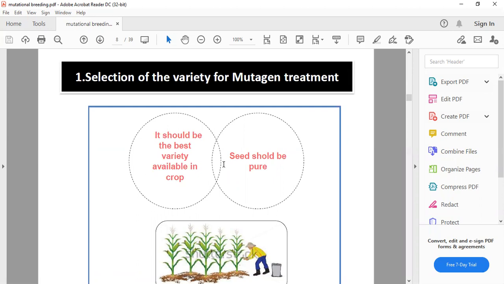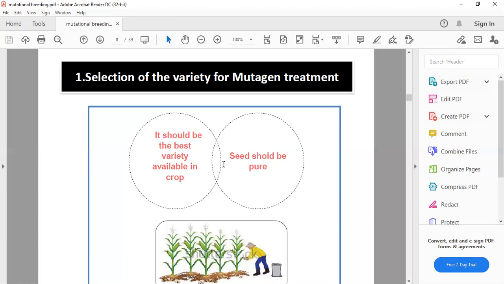We have some criteria for the selection of mutagen treatments. The criteria should be the best variety in the available crop, and the seed should be pure. There should not be any genetic contamination in the seed which we are going to treat with mutation. So we need a superior, best quality and genetically pure seed, because if we have some genetic contamination earlier, it could destroy our experiment.